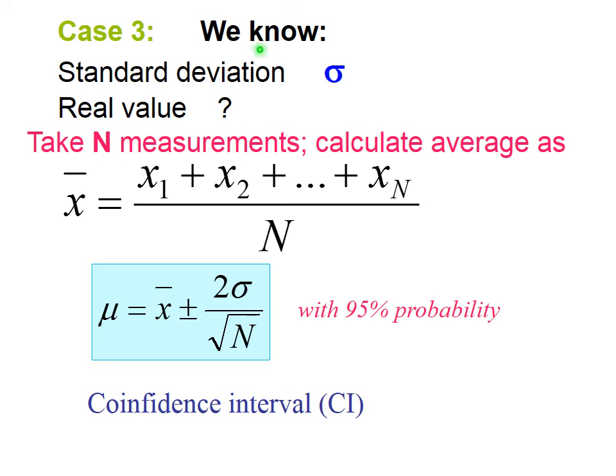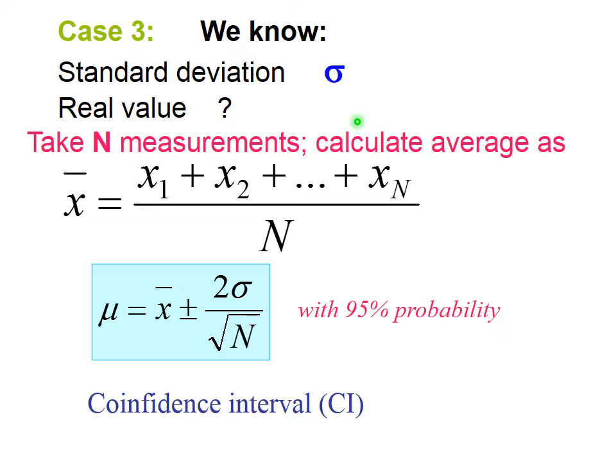So let's apply this knowledge to our case 3. We know standard deviation sigma from somewhere. So what's the real value? And how good is our estimate of real value? We are taking n measurements as before and calculate average as we always do. X bar is measurement number 1, measurement number 2, until measurement number n, divided by number of measurements.